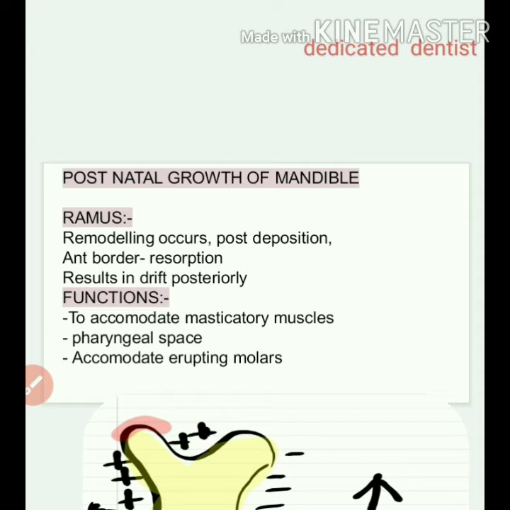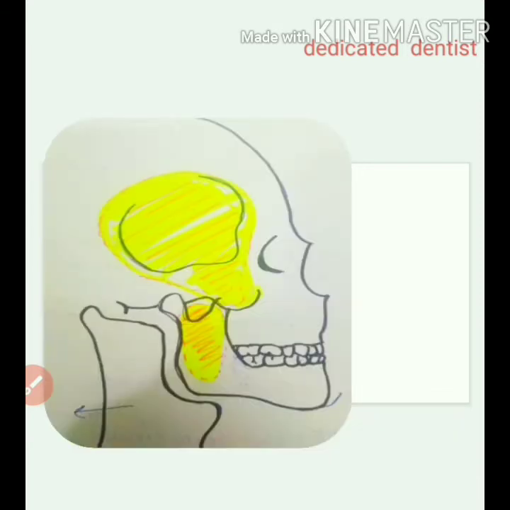This results in drift of the mandible posteriorly, that is behind. So the function of this remodeling, that is deposition and resorption of bone, is to accommodate the masticatory muscles, the pharyngeal space, and the erupting molars. You see how the lateral pharyngeal space is present.